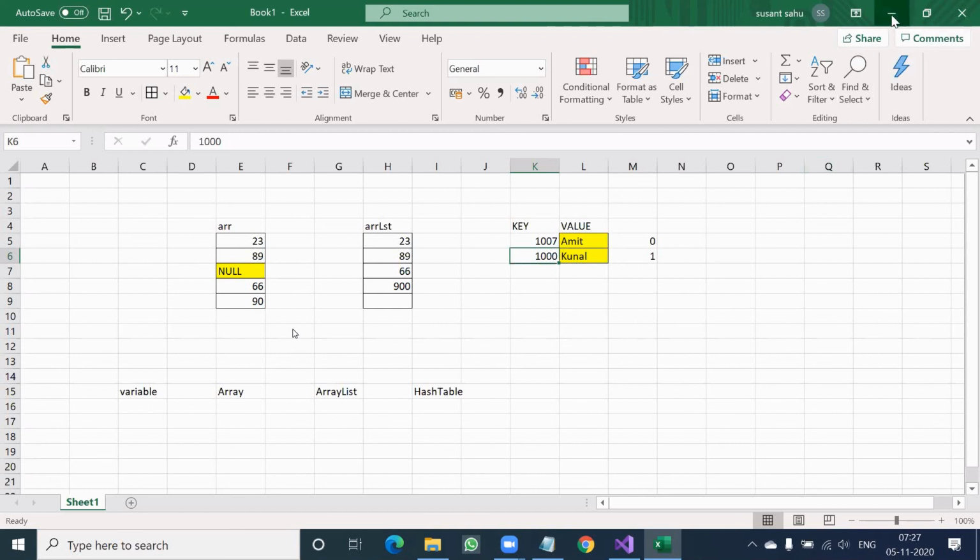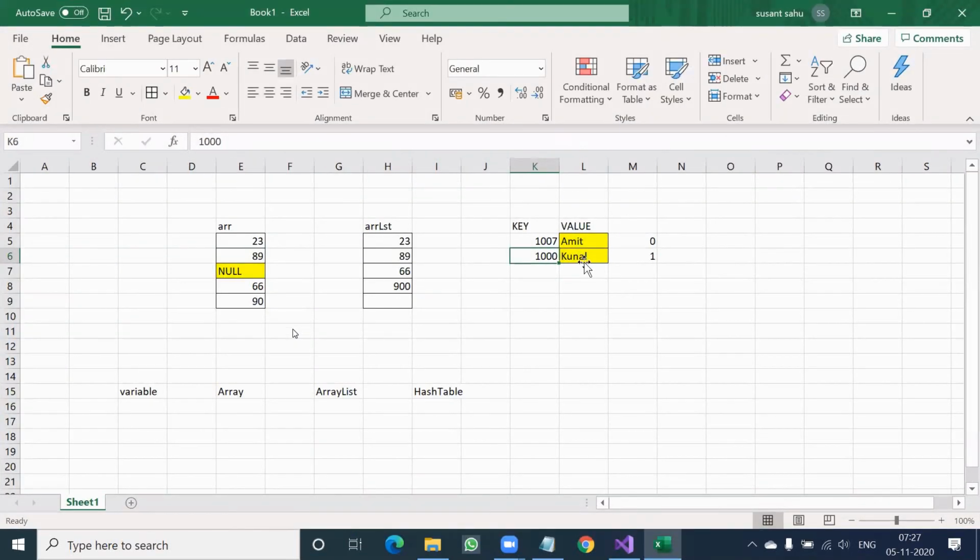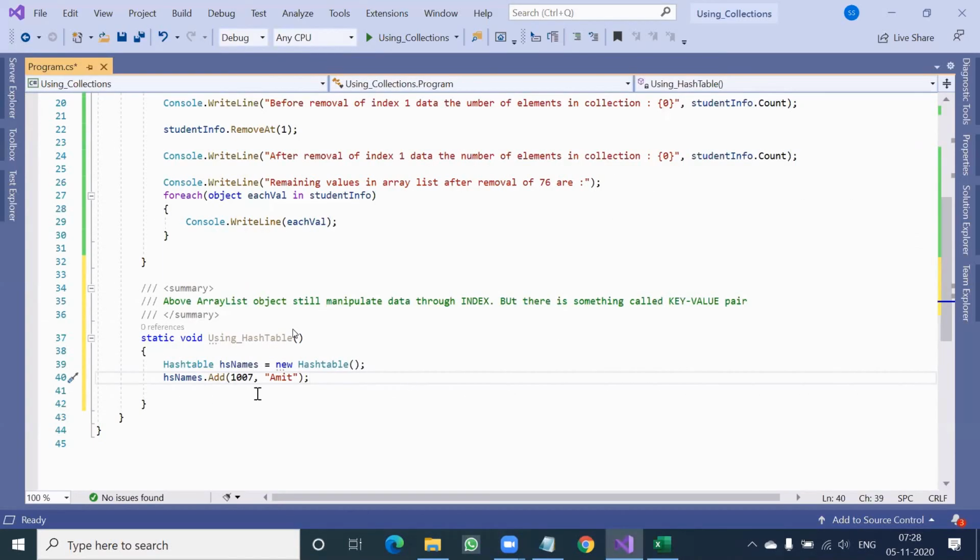That's why I gave roll number, which uniquely identifies each person. Maybe both guys are Amit and Amit in the class, so I don't want to trust the value. I want to give something extra called key. So 1007 becomes the key and Amit becomes the value.